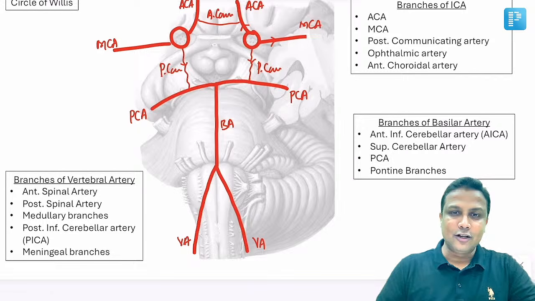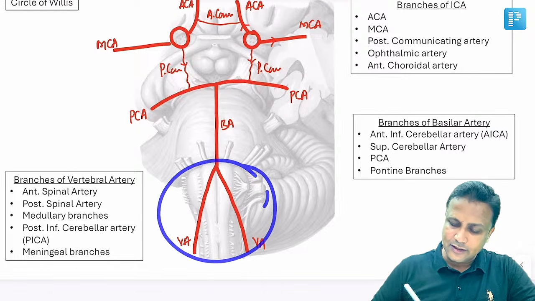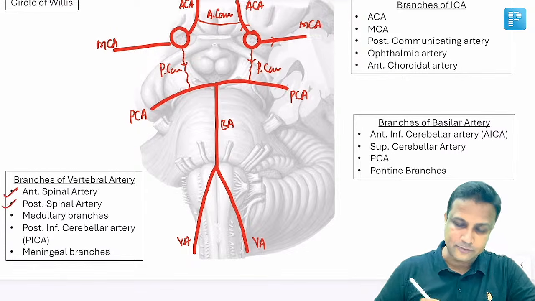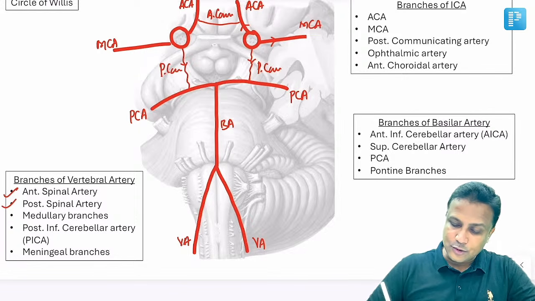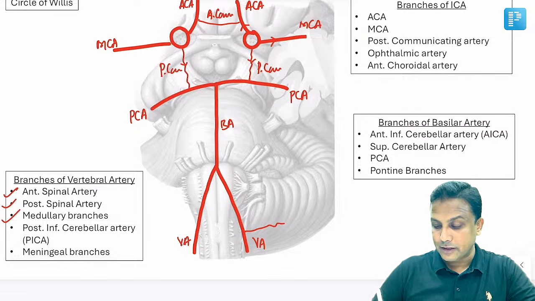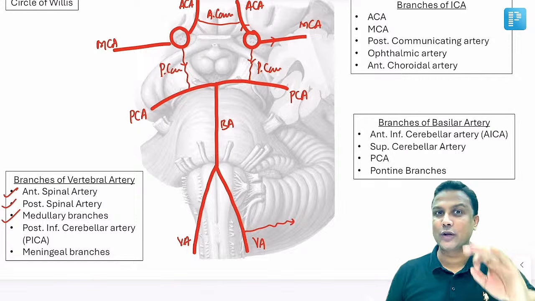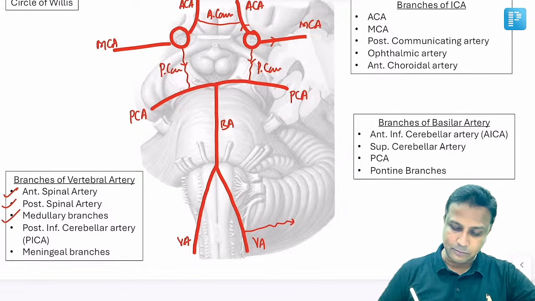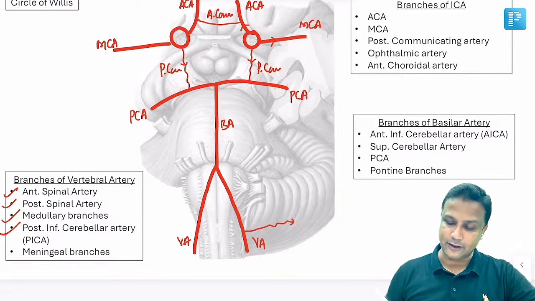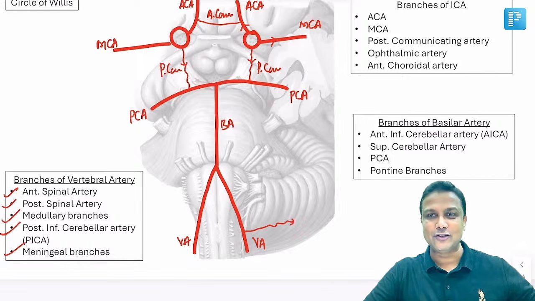Now, once you are done with the circle of Willis, what are the branches given by the vertebral artery? You can clearly see the vertebral artery is near the spinal cord, which is why it gives the anterior spinal artery and posterior spinal artery. It is also near the medulla oblongata, so it gives medullary branches. Then it gives a branch to the cerebellum from behind and below, which is why it is referred to as an inferior cerebellar artery. Remember, that is your PICA, posterior inferior cerebellar artery. It also gives certain branches to the meninges covering the brain, which is the meningeal artery, sir.